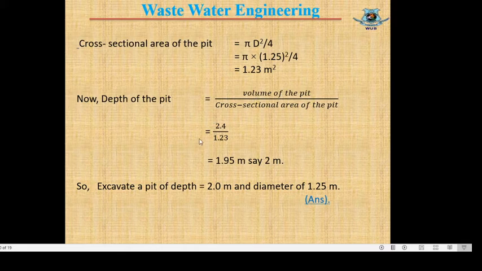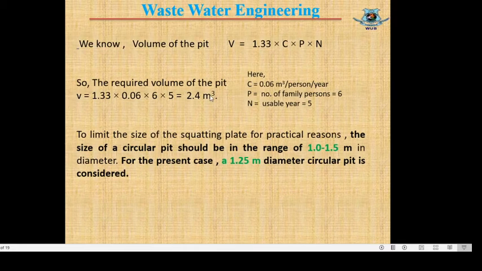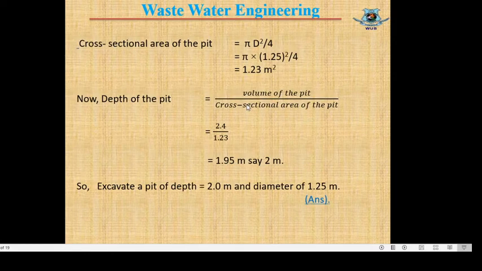If we see the previous lecture, volume of pit V equals 2.4. Finally the depth of pit stands at 1.95 meter, and by rounding it we can say 2 meter. So we need to excavate a pit of depth 2 meter and diameter 1.25 meter, and this is the design of the pit latrine.